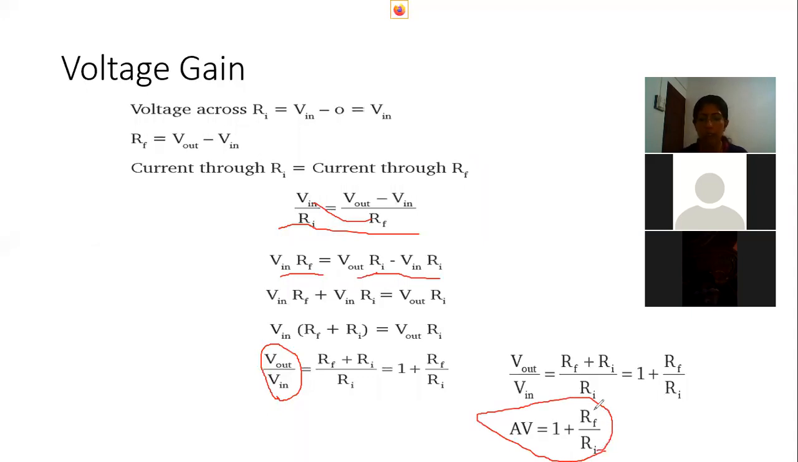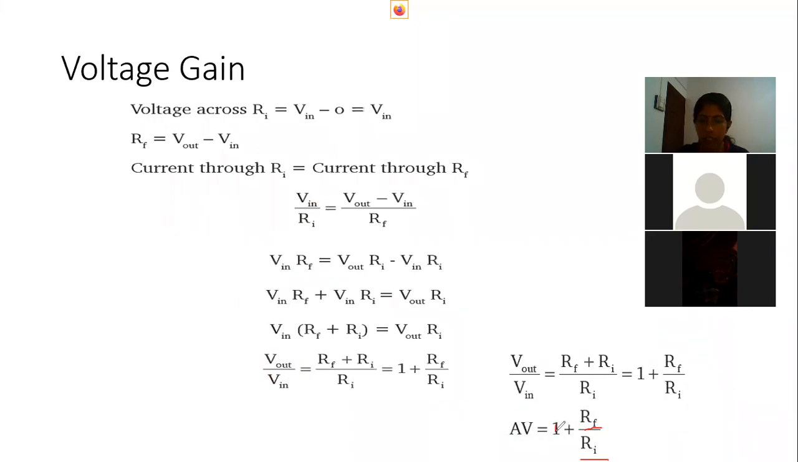From this equation you can note that voltage gain depends upon the value of RF and RI. So by changing the values of RF and RI, we can change the voltage gain of an operational amplifier working as a non-inverting amplifier, and it can be made equal to or greater than 1.